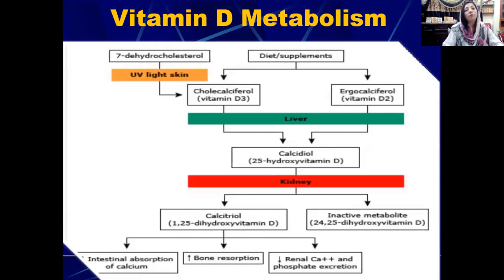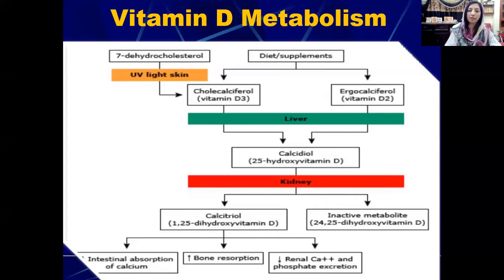So here we go. We have 7-dehydrocholesterol that is present in the skin, and the ultraviolet rays from the sunlight convert this 7-dehydrocholesterol into cholecalciferol. And this cholecalciferol goes to the liver. Along with this, the dietary vitamin D, coming from the supplements in the ergocalciferol form, these two both go to the liver.